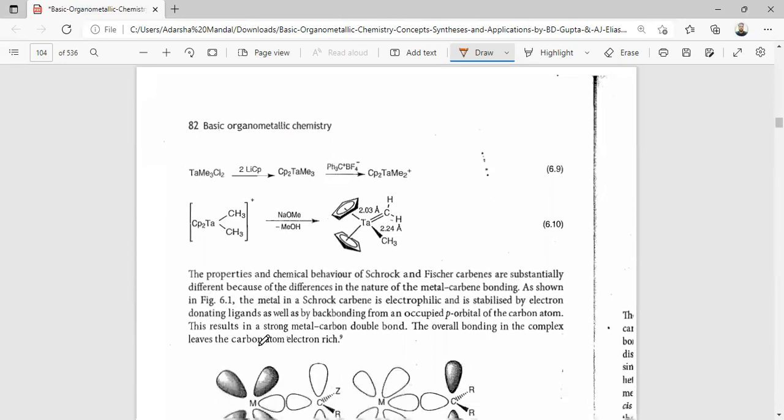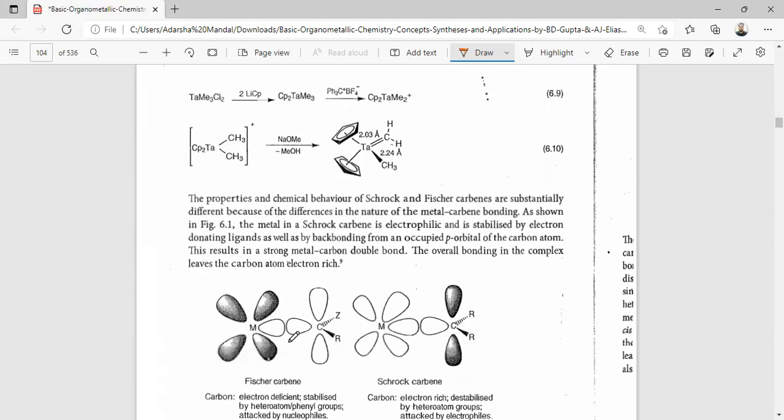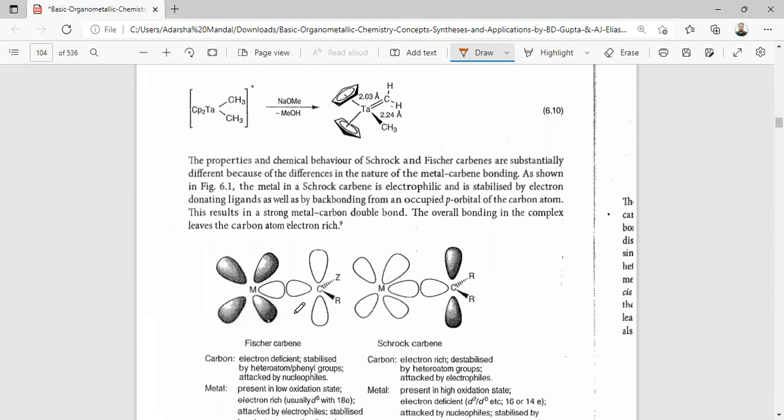The properties and chemical behavior of Schrock and Fischer carbenes are substantially different because they differ in the nature of the metal-carbon carbene bonding. That means the chemical properties of Fischer and Schrock carbenes are different. In this figure, in the Schrock carbene, the metal is electrophilic and is stabilized by electron-donating ligands as well as back bonding from the p orbital of the carbon atom. This results in a strong metal-ligand bond. The overall bonding in the complex leaves the carbon atom electron rich.